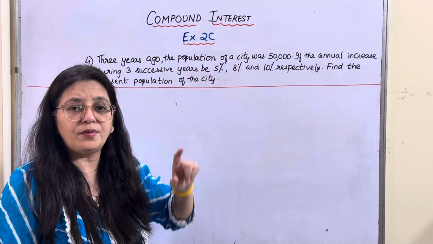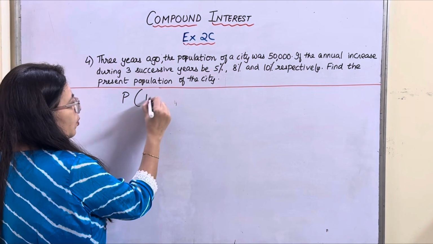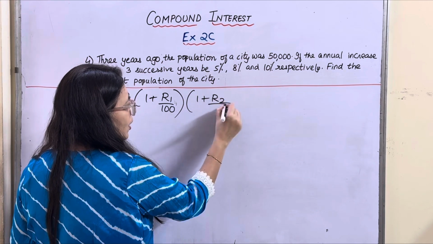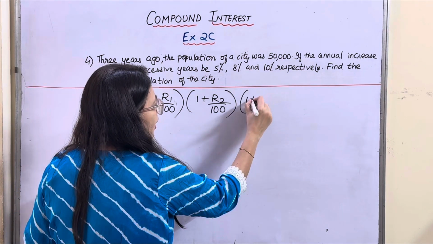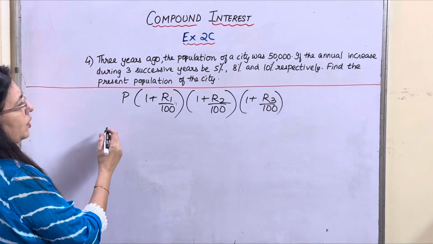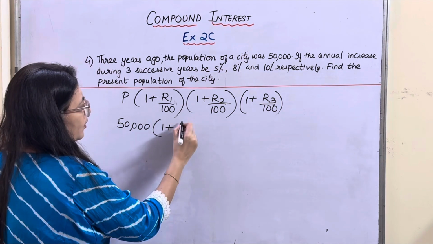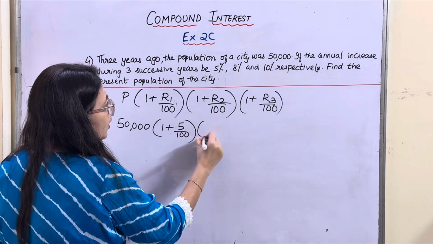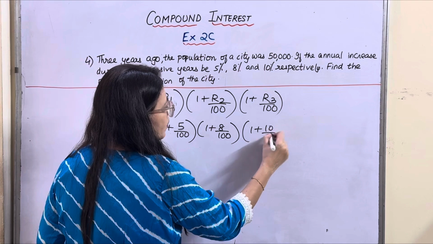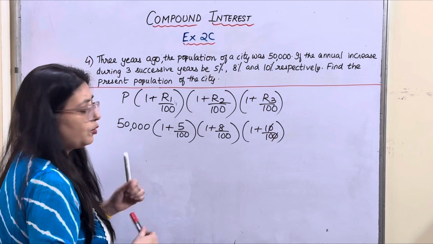But these are successive rates. So we'll use P into 1 plus R1 upon 100 into 1 plus R2 upon 100, since 3 rates are given to us, and 1 plus R3 upon 100. Okay. So what is the population given? It is given as 50,000 into 1 plus 5 upon 100 into 1 plus 8 upon 100 into 1 plus 10 upon 100. 0 and 0 cancel here. From here also you can cancel.